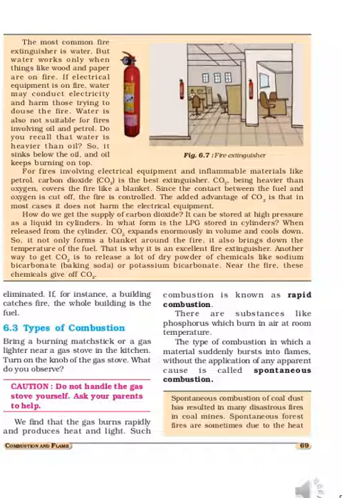Another example of spontaneous combustion is that forest fires are sometimes due to the heat of the sun. Already you had studied how a forest fire generally occurs. When the dry grass is exposed to the heat of the sun, sometimes it catches fire. Or due to a lightning strike also, sometimes the material will catch fire. That is also spontaneous. However, most forest fires are due to the carelessness of human beings.